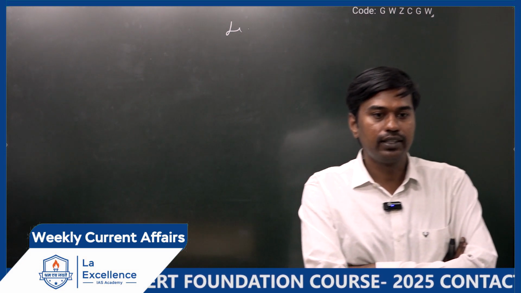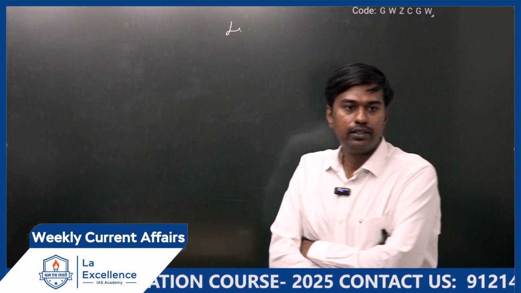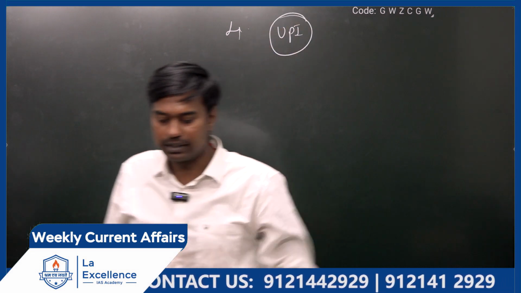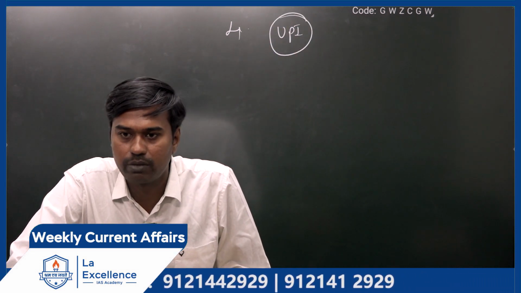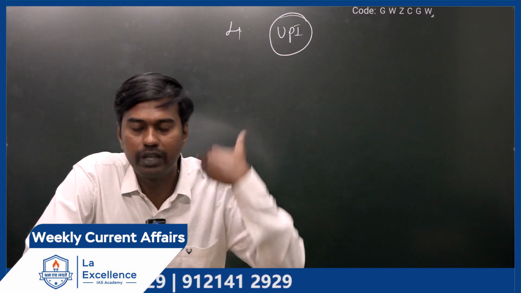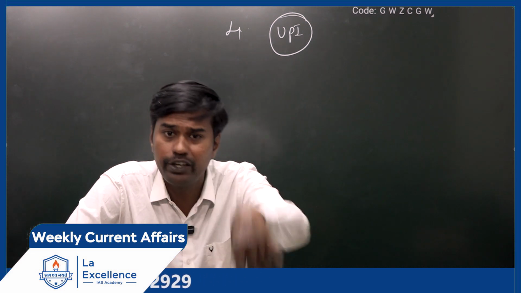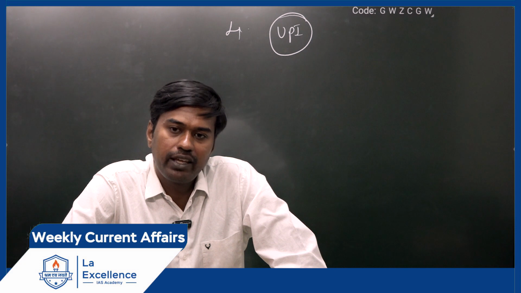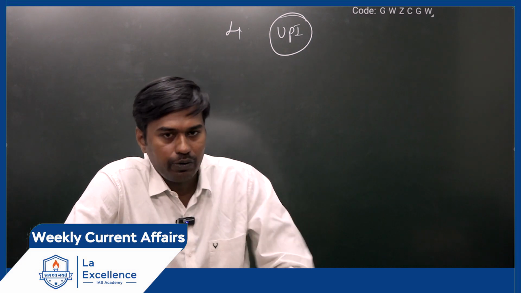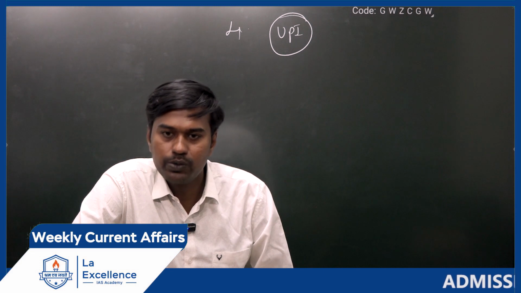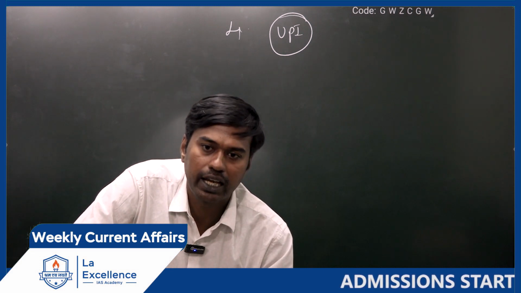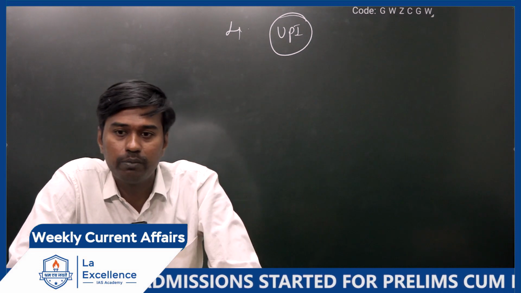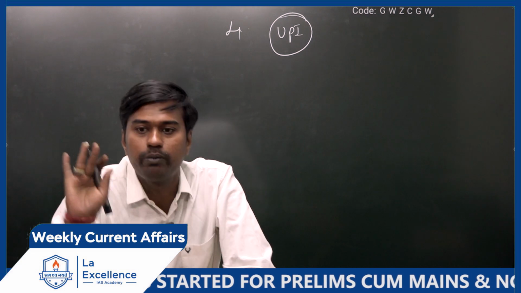UPI, I have covered it. Yes, what is the main advantage of UPI? Now this UPI is one of the successful concepts of our digital public infrastructure model. Is it clear? As I said before, when we wanted to transfer money to someone, you necessarily needed to enter the account number every time. Is it or not? Or you needed to visit a nearby branch to do the transaction. Now with the coming of UPI, you can use the virtual payment address or UPI ID, mobile number, QR code. So you transfer the money to the person in a faster, safer and more secure manner.